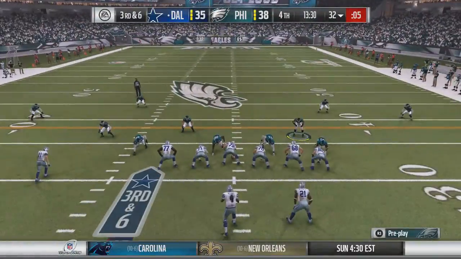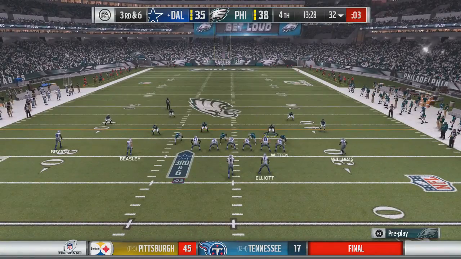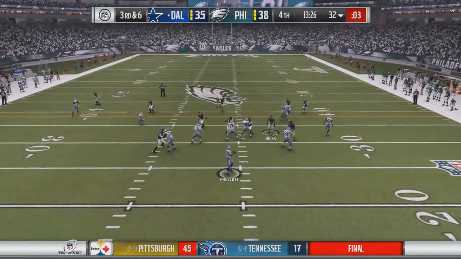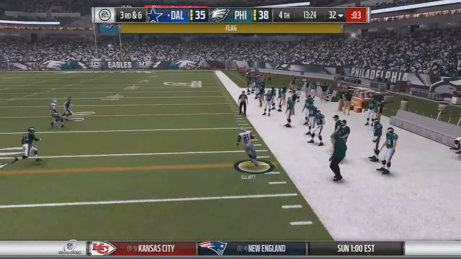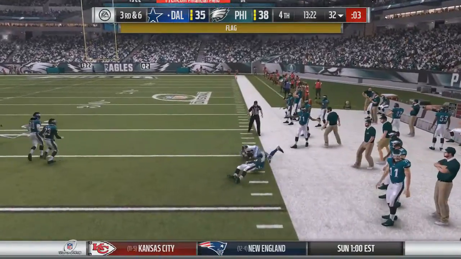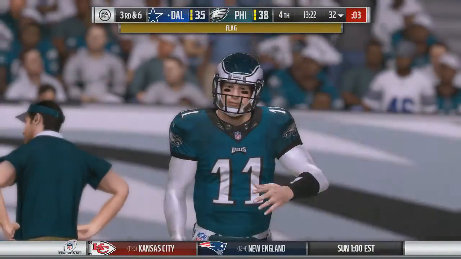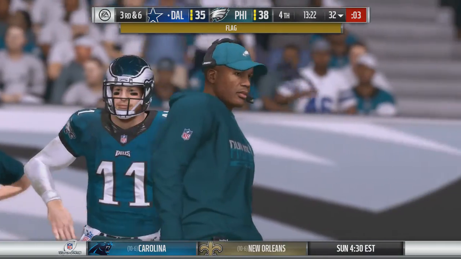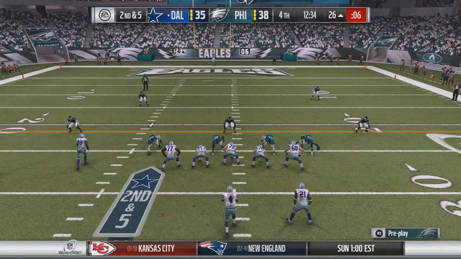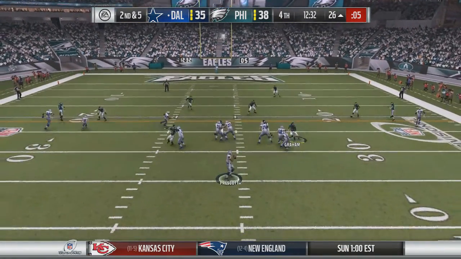With 13.5 minutes to go in the game, it's 3rd and 6. A chance to get off the field here for the defense. Prescott takes the snap on 3rd and 6, goes to the outside. It's caught by Elliott. He's got the first down and finally forced down. But the flag on the play would be against Philadelphia. It would be roughing the passer, so an extra 15 yards would be tacked on. Now it's 2nd and 5 from the 26.